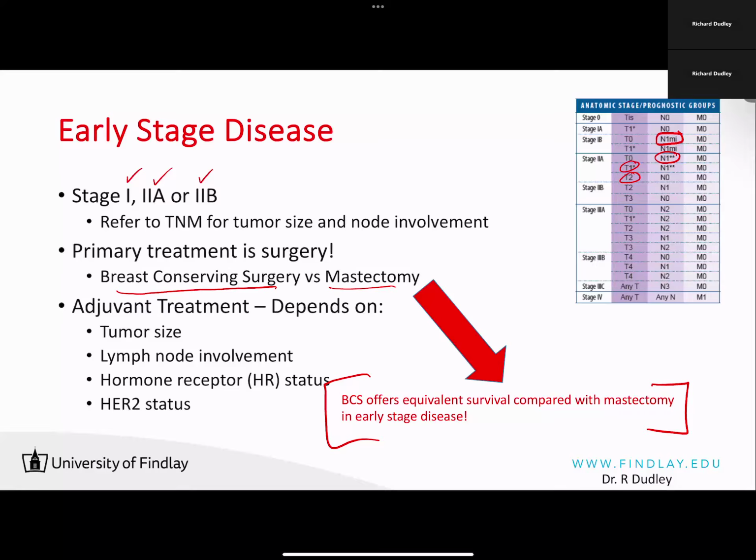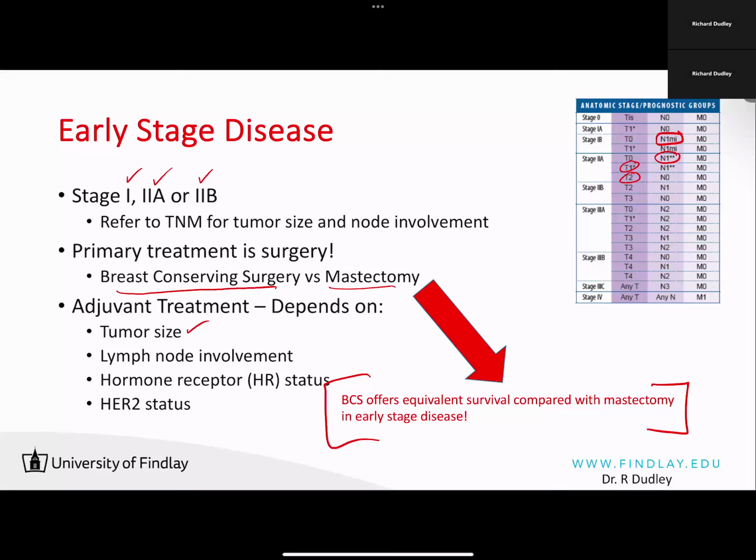Right? Early stage disease, small tumor, go in, remove the tumor, and then learn more about the tumor characteristics if we don't already know, and make a decision on the adjuvant treatment. Adjuvant treatment is going to depend on the tumor size. The larger the tumor in early stage disease, perhaps the more aggressive that tumor is.